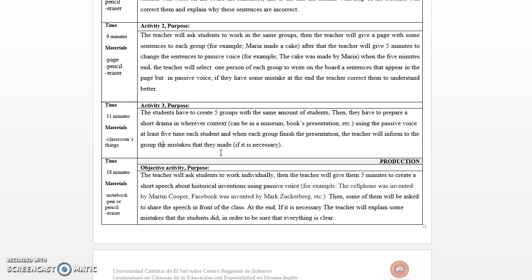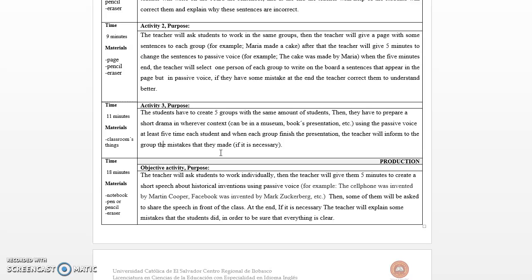When each group finishes the presentation, the teacher will tell the group the mistakes that they made, if it is necessary. So activity 3 is something great for the students. They have to act like in a real situation, and they will enjoy the moment, and at the same time they will be learning.